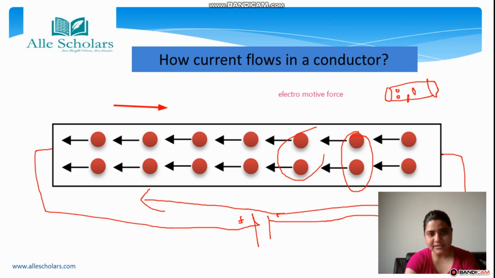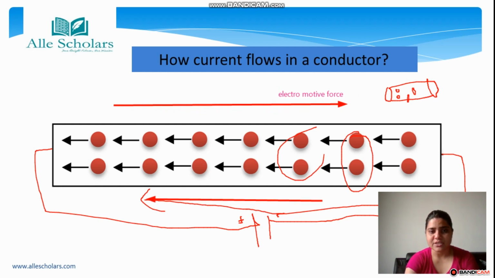So the electric current is now going to flow in this direction, since the electrons are flowing in this direction, which is negative to positive, and the electric current will flow from positive to negative. Fine. So in this way a current flows in a conductor.